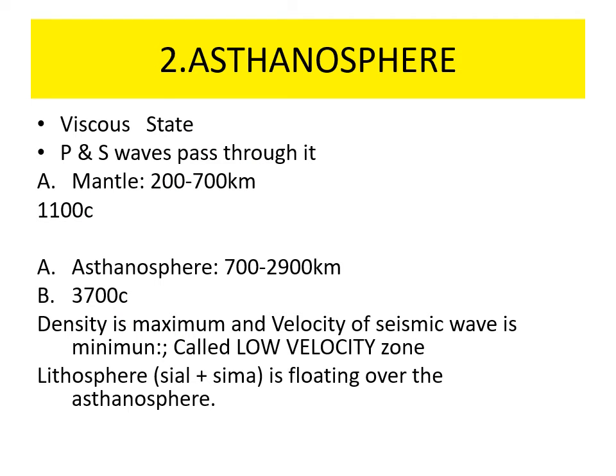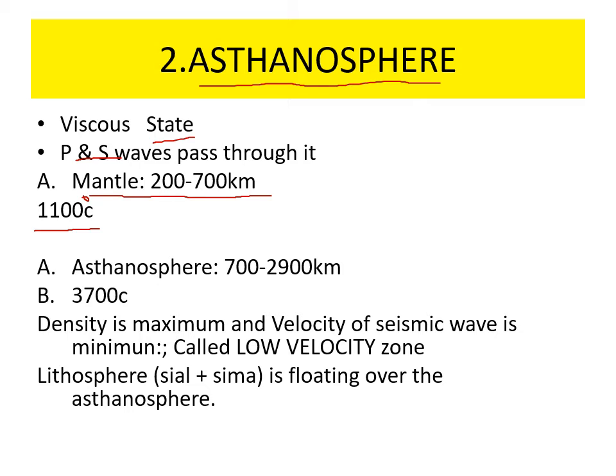Next part is known as Asthenosphere. Asthenosphere is in a viscous state, and S wave and P wave pass through it. The topmost layer of asthenosphere is known as mantle. Mantle extends from 200 km to 700 km. Average temperature of the topmost layer of the asthenosphere is 1100 degrees centigrade.